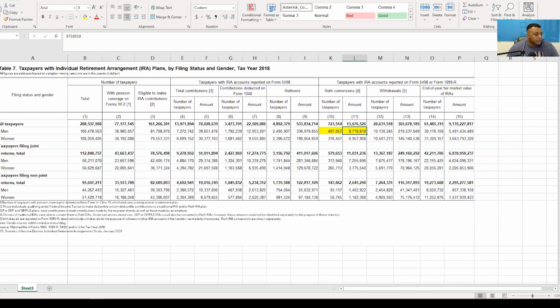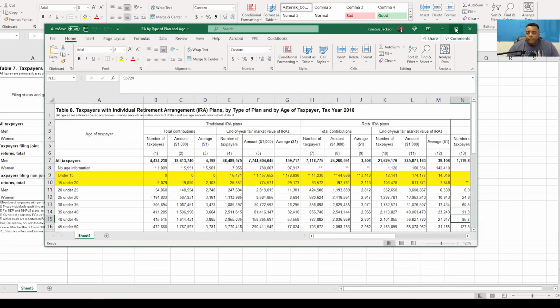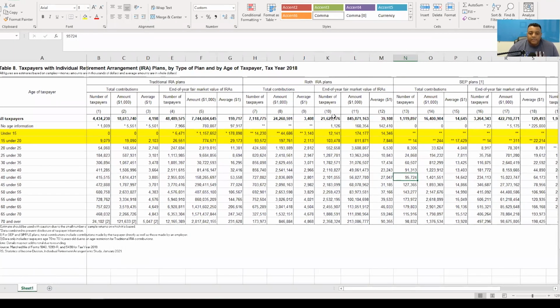So let's hop to our next topic that I wanted to cover, which is age. In terms of age, here's something interesting. I talk about this all the time, paying your kids and putting money into a Roth IRA.